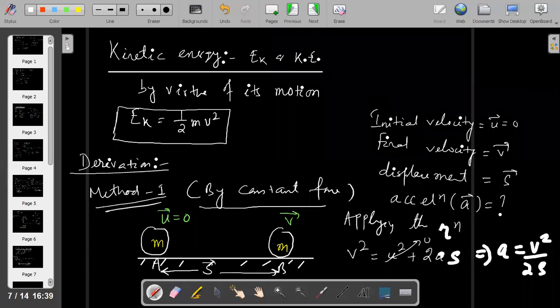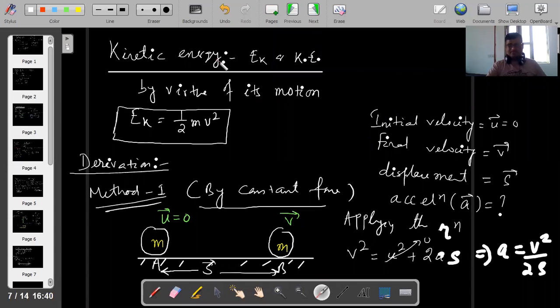Applying the equation v square equal to u square plus 2as, u is 0, so u square tends to 0. Therefore the acceleration is v square by 2s. Understand this.